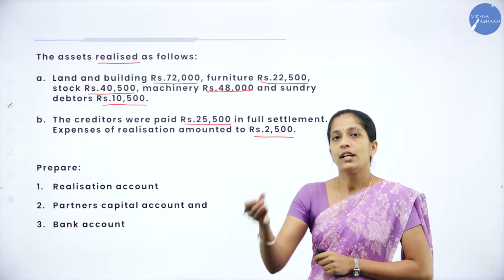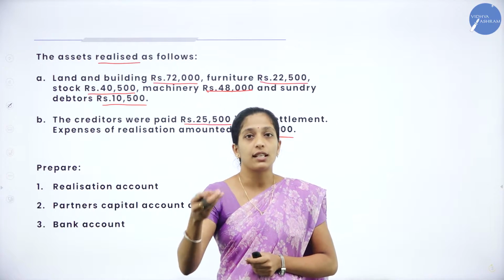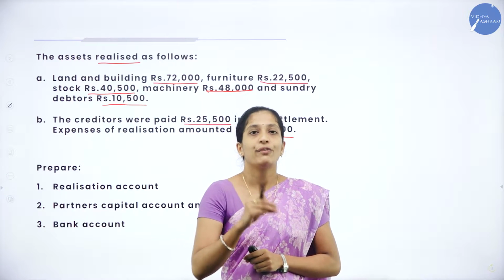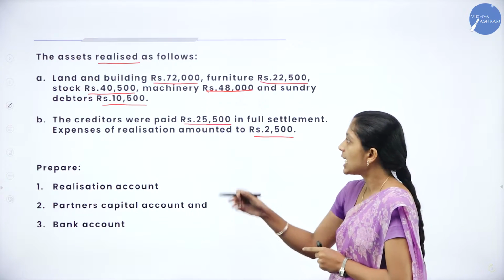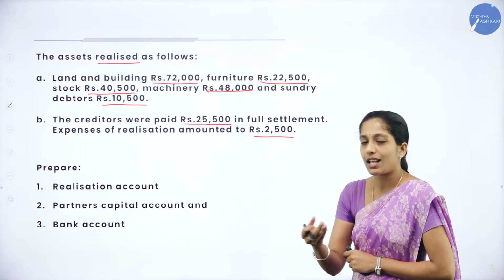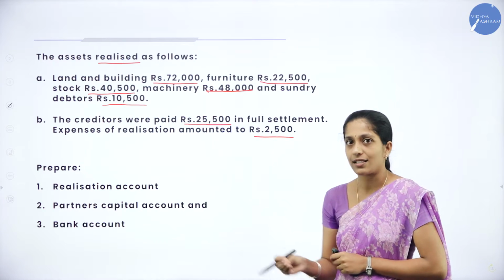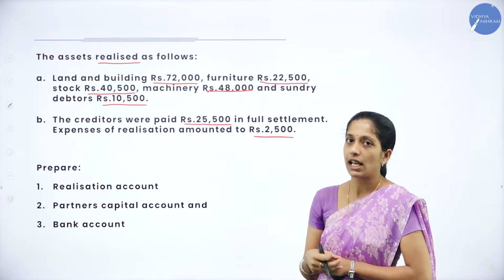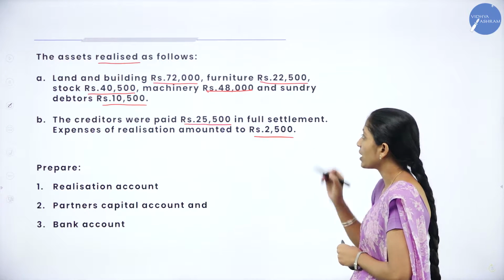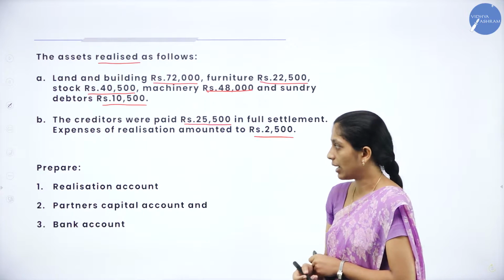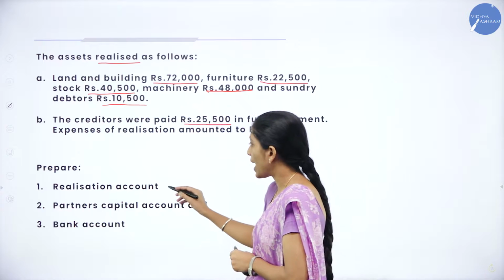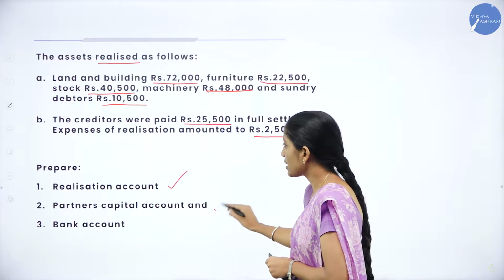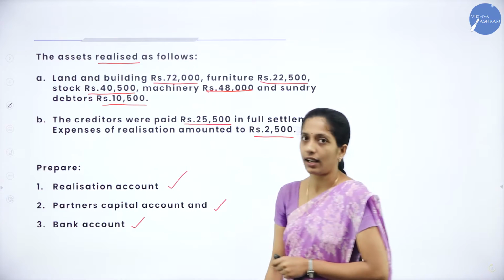As I told, during this dissolution process, they incur certain expenses, which are known as dissolution expenses. In this problem, the expense of realization is nothing but dissolution expenses. How much have they given? Rupees 2,500. And they have asked us to prepare the realization account, partners' capital account and bank account.